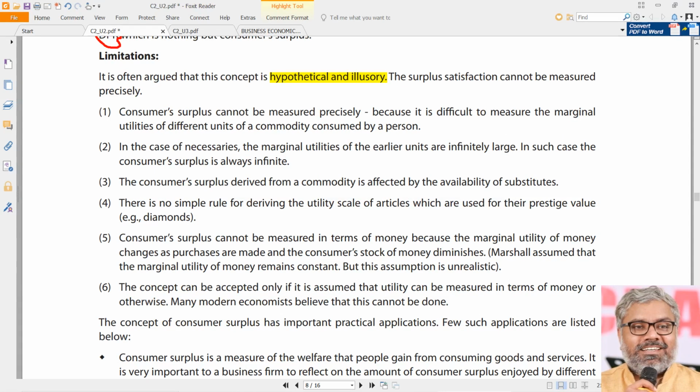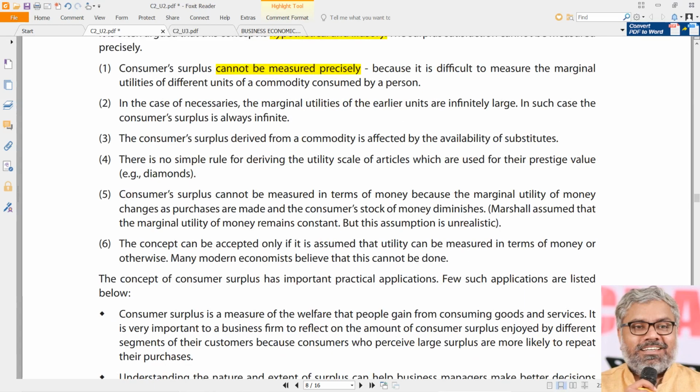So that is why this theory also suffers from a lot of limitations. One of them is basically that consumer surplus itself cannot be measured precisely. That is the first limitation. Why is that? Because measurement of marginal utility itself is difficult. Utility measurement itself is difficult because utility is a satisfaction. Expressing it quantifiably is also difficult. Then from that you need marginal utilities, you have to compare them with price, and then you have to find out consumer surplus. This is all practically not possible. That is a limitation we need to understand from this theory. It's a limitation, that's all.